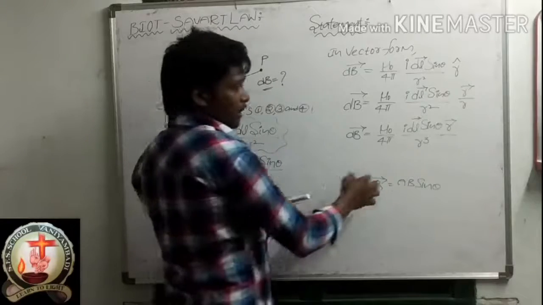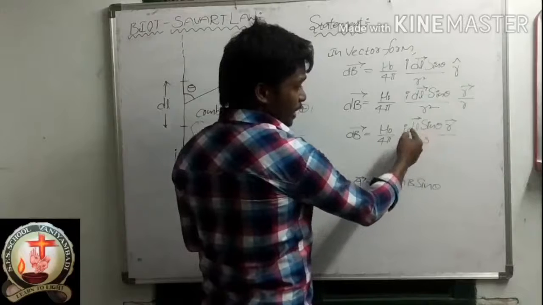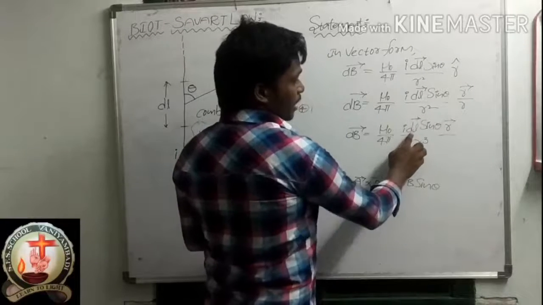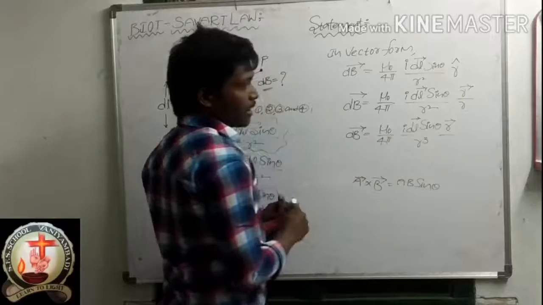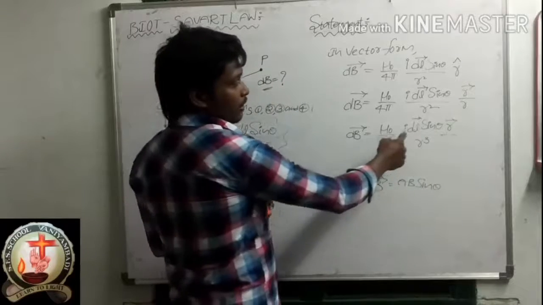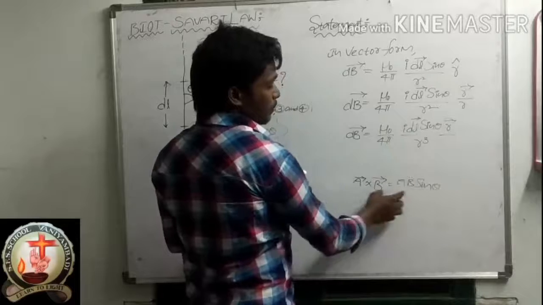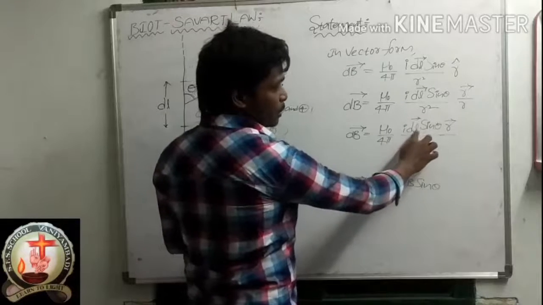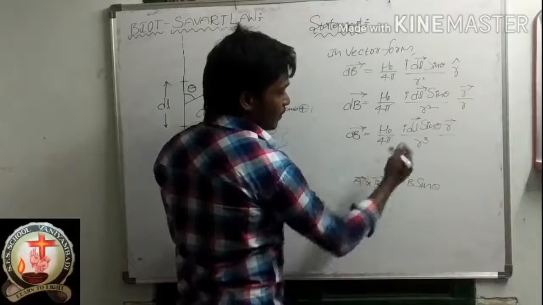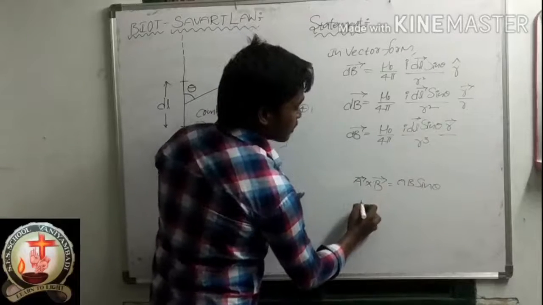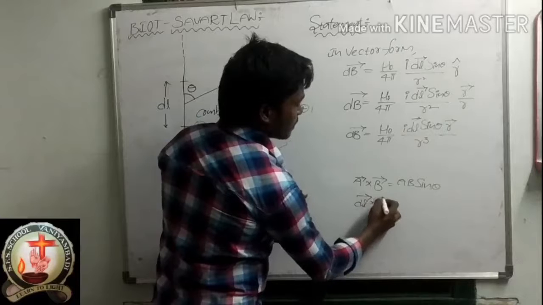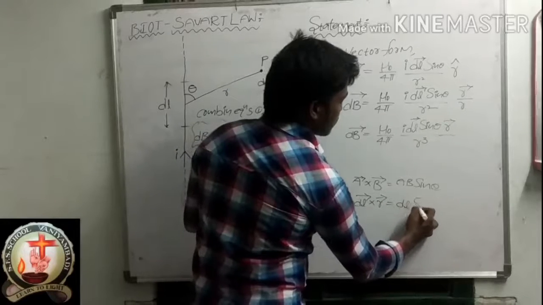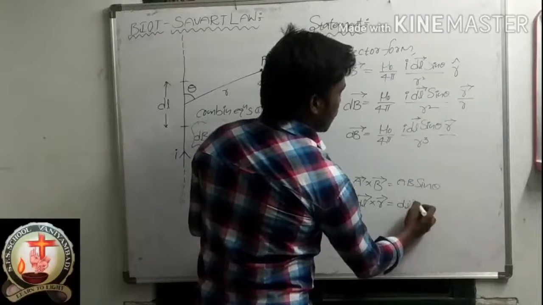So simply, here you can observe dl bar sin theta r bar is there. In the place of this value, we can substitute now. Same, in the place of dl sin theta r, dl bar cross r bar is equal to dl r sin theta.